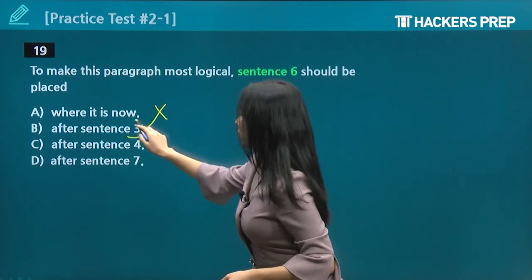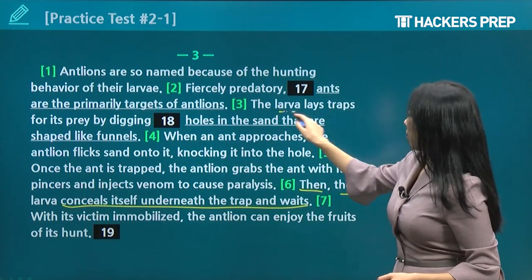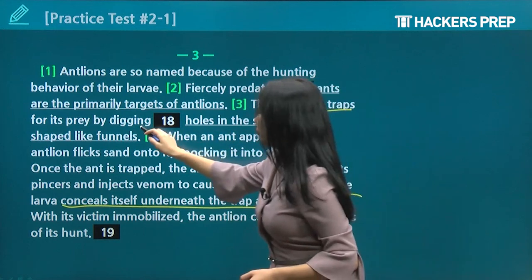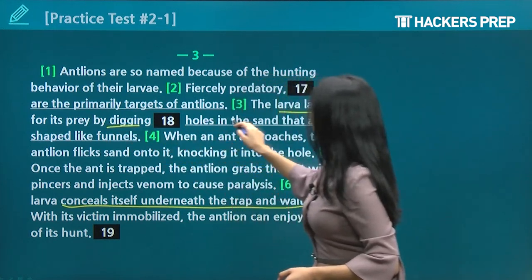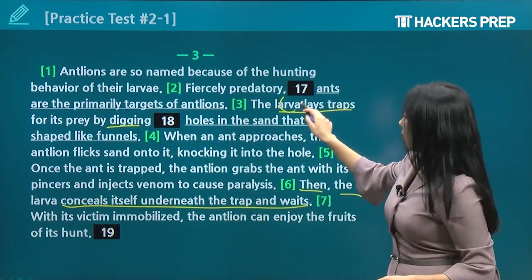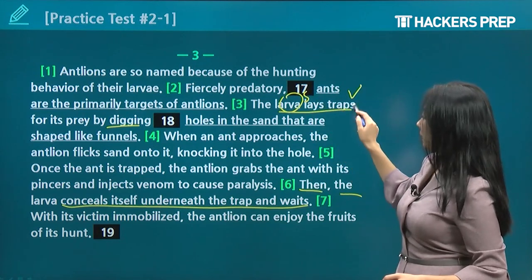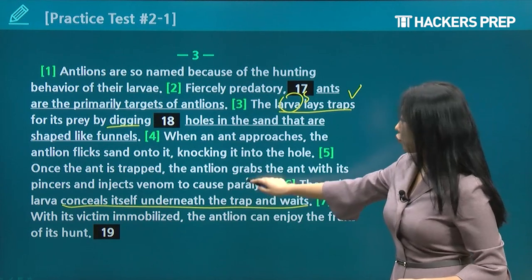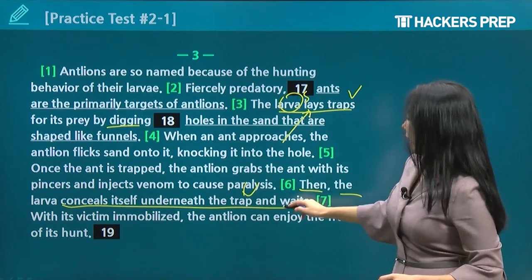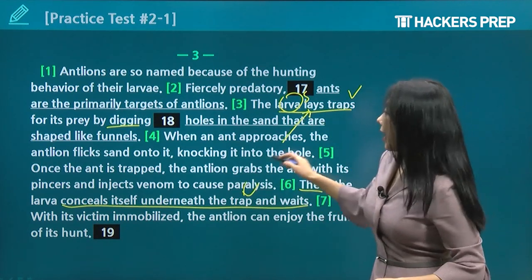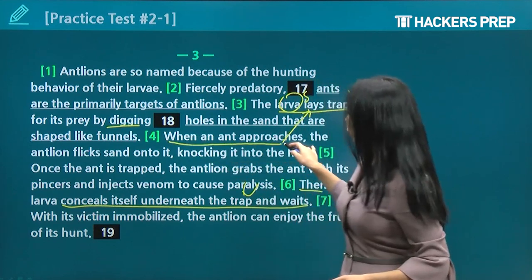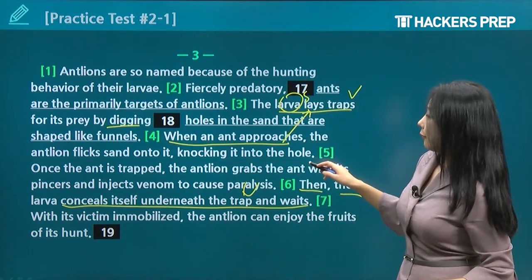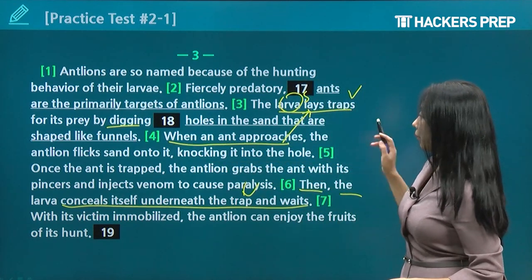What about after sentence 3? Sentence 3, the larva lays traps for its prey by digging holes in the sand that are shaped like funnels. Larva subject, verb traps, huge hint. Then the larva conceals itself underneath the trap that it just made, and waits. And then, sentence 4, when an ant approaches, the antlion flicks sand onto it, knocking it into the hole. Perfect.